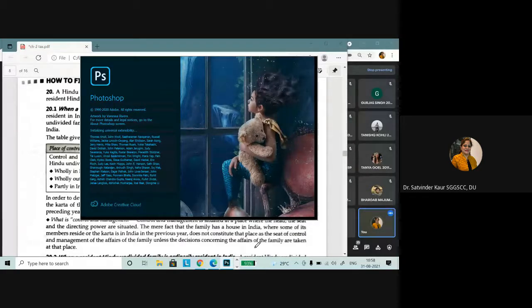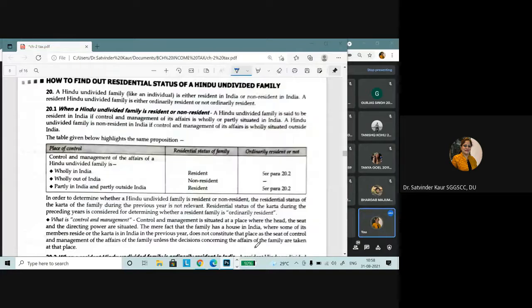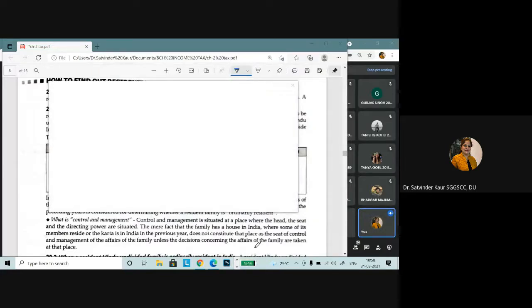When we talk about the management, the head of the family, known as Karta, takes the decision. So from the residential status point of view, the residential status would depend upon where is the control and management of the particular business.